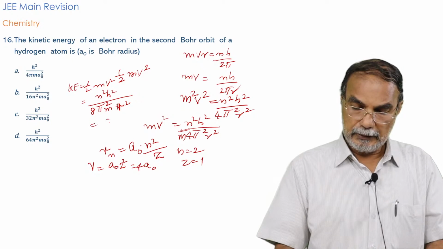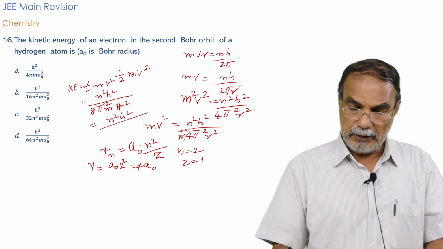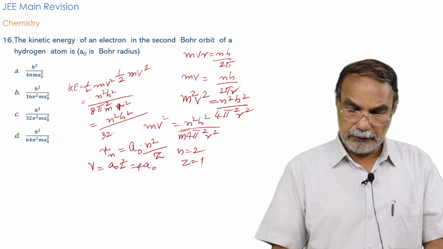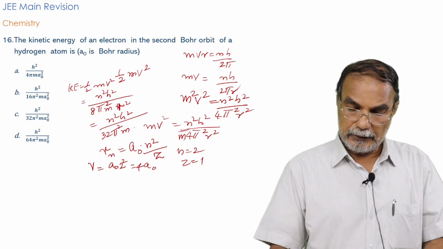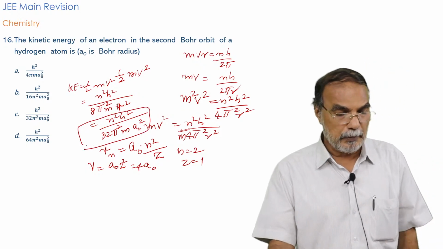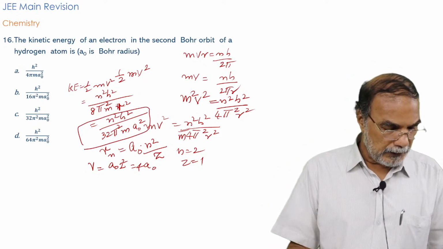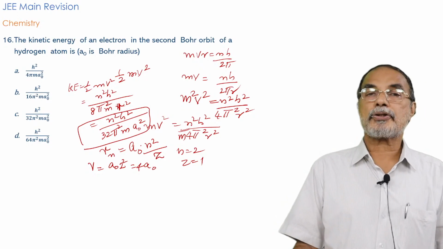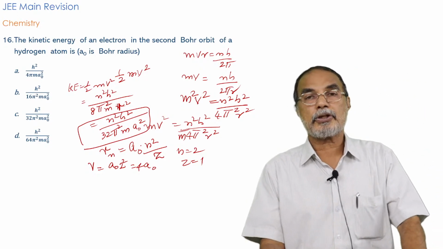You get n square h square by 8 into 4, that is 32, pi square, m, and a0 square. So the relationship you get is n square h square divided by 32 pi square m a0 square, where a0 is the first Bohr radius.